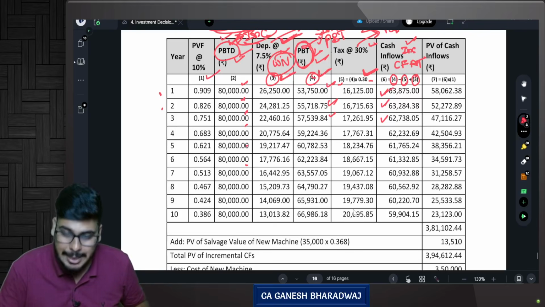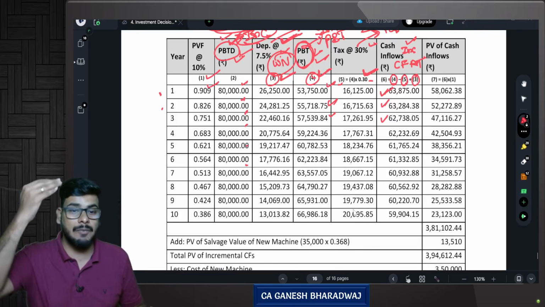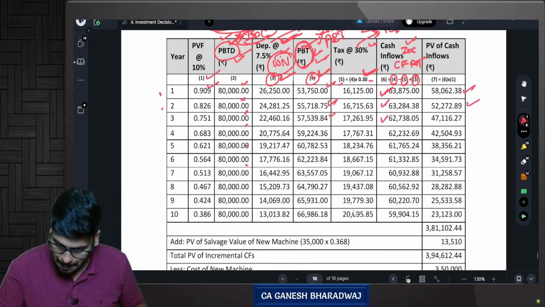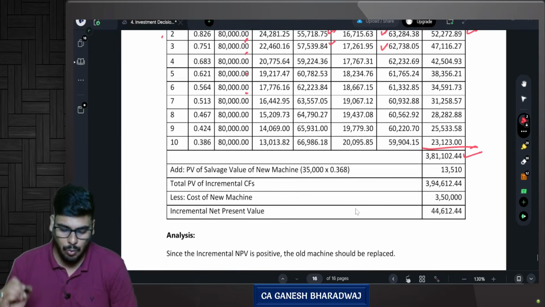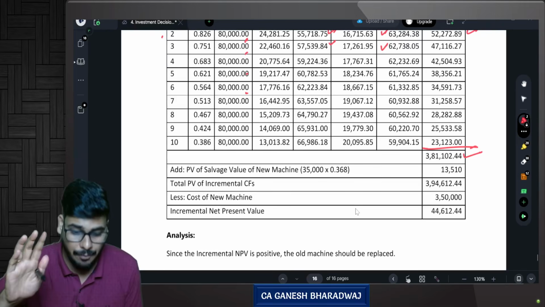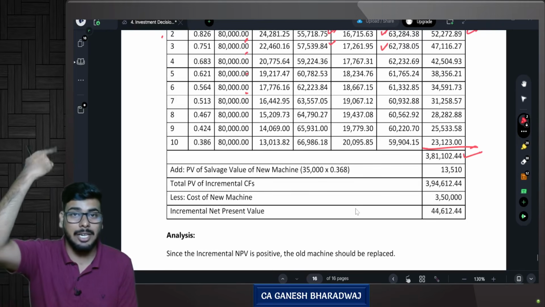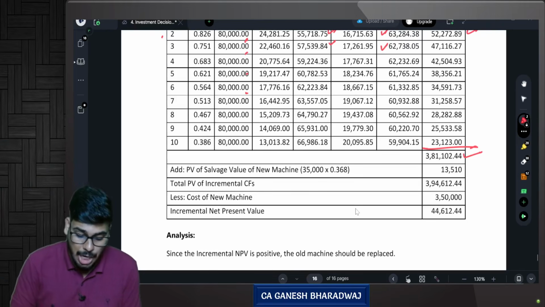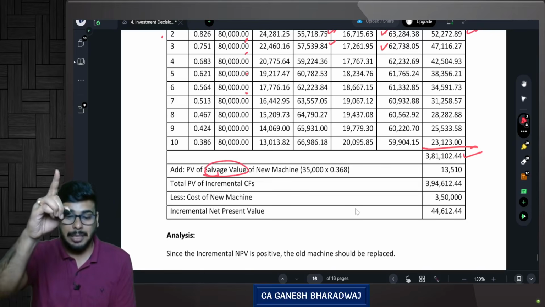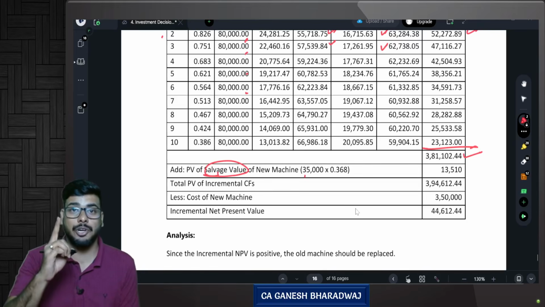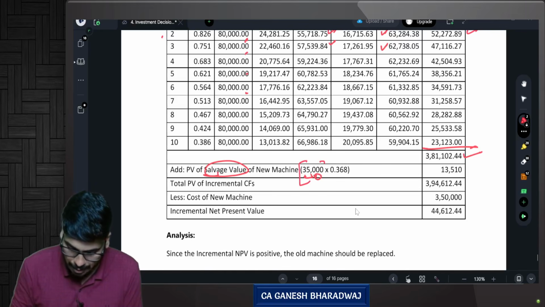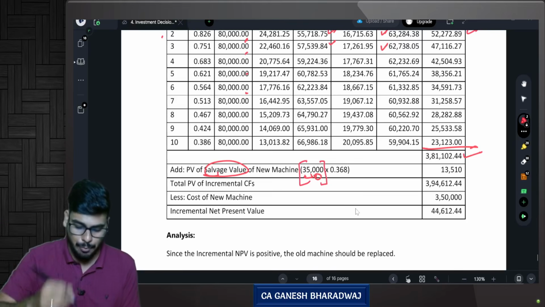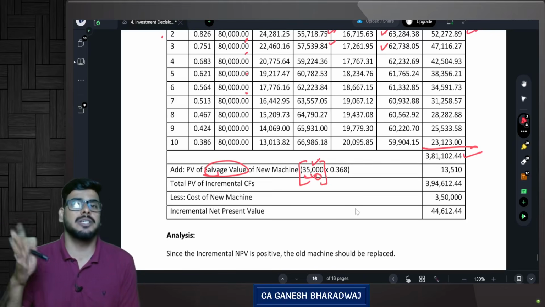So multiply the respective cash flows with your present value interest factor table. You will get the present value of all the cash inflows. You will get how much? 3,81,102.44. Correct? But wait. At the end of the life of the asset, what happens? You also have salvage value. Remember, the salvage value is there only for the new machine. In the old machine, there is no salvage value. So technically, this is 35,000 minus 0. If I'm going for the new machine, I get 35,000. The old machine does not have any salvage value.